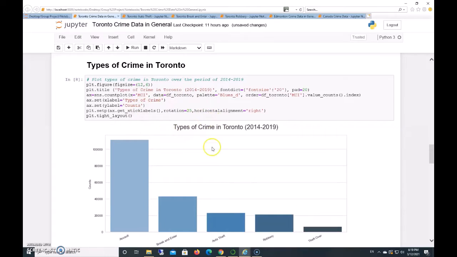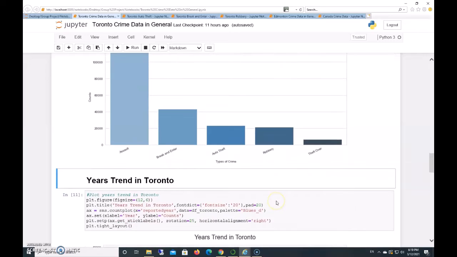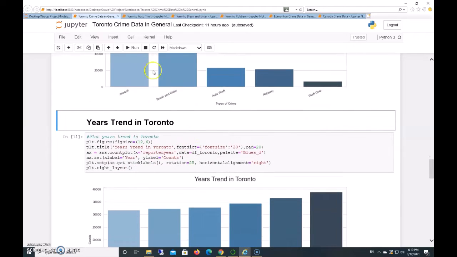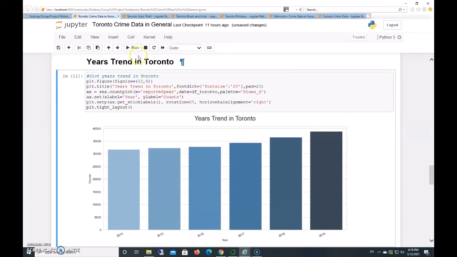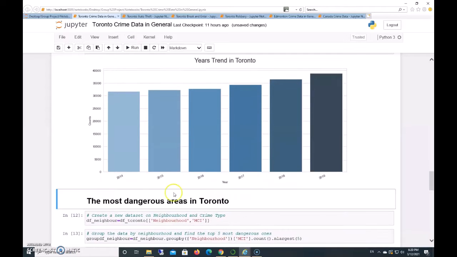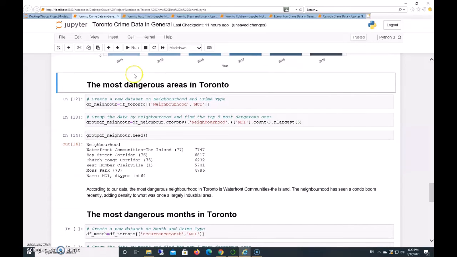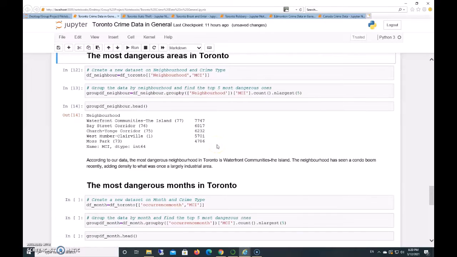I use this plot. You can see after assault, break and enter, auto theft, and robberies are 3 major types of crime. I also want to plot the yearly trend in Toronto, and you can see there's an increase of incidents of crime. And I try to figure out the most dangerous areas in Toronto.